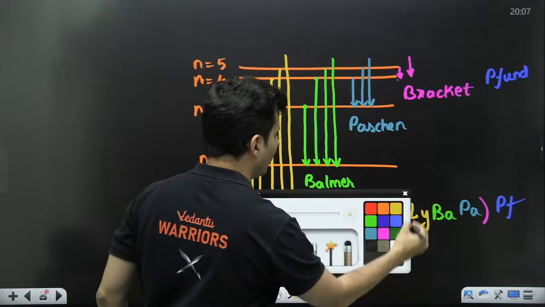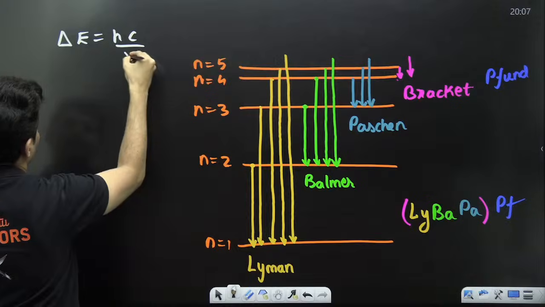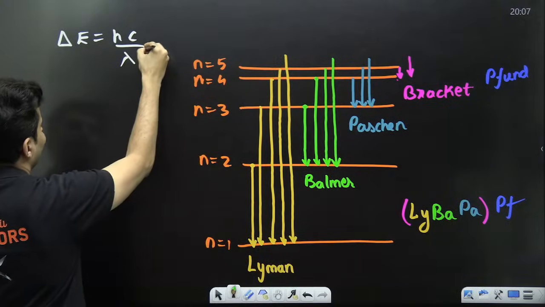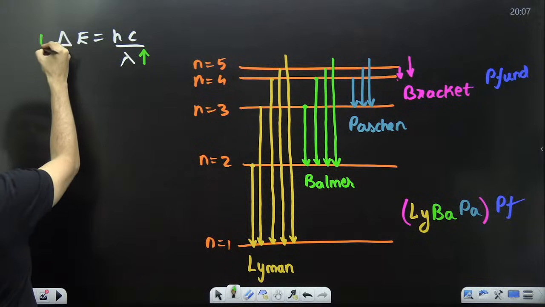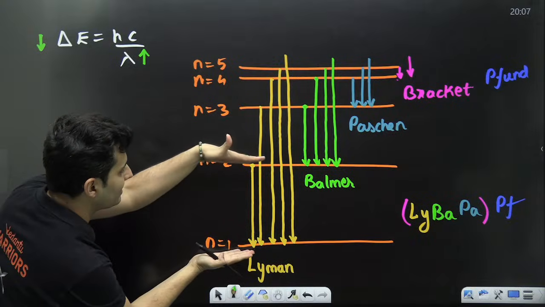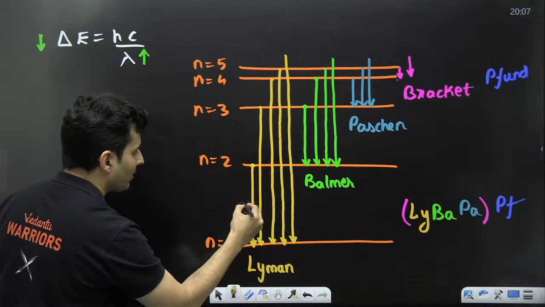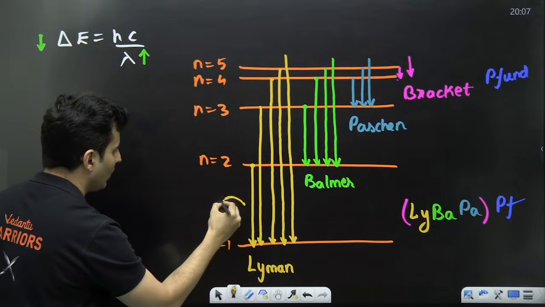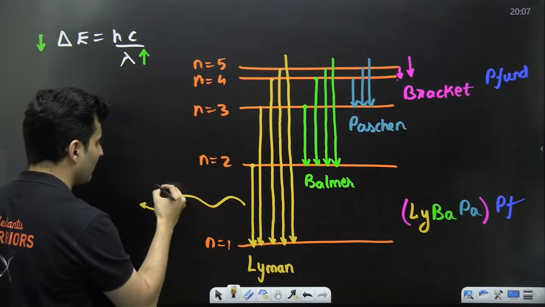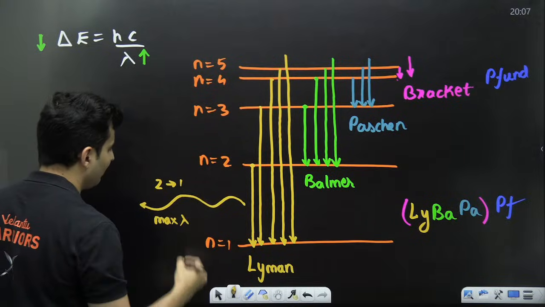So the logic for that, always remember, delta E is hc by lambda. So if you are looking for largest wavelength, remember you are looking for the smallest energy difference. Smallest energy difference is here. So this will be the largest wavelength. If you see the light which will come out of that, that will be of largest wavelength. So from 2 to 1 transition, that's your max wavelength.